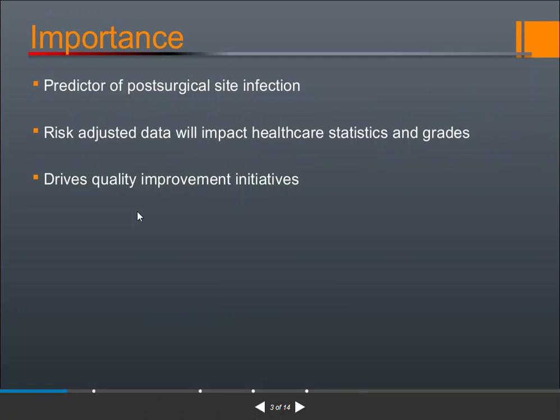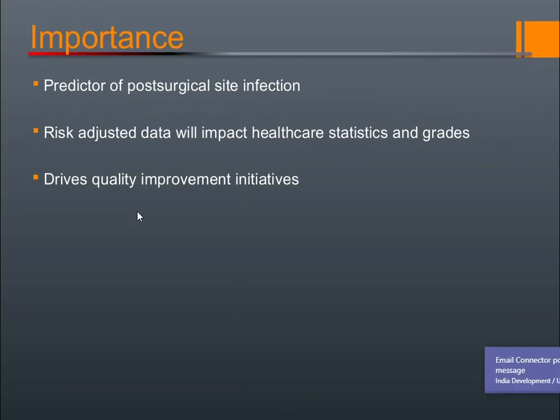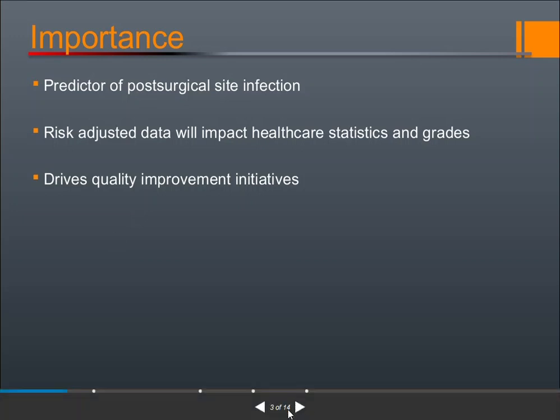Next importance, they are predictor of post-surgical site infections. Means we can predict the surgical site infection. Risk-adjusted data will impact healthcare statistics and the grades. Means healthcare statistics, that is related to morbidity, mortality, other data, and they have to adjust the data. Next, it drives quality improvement initiatives, means we can do an improvement in the health status, that is a qualitative improvement.